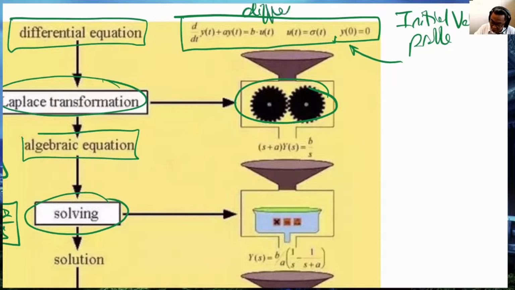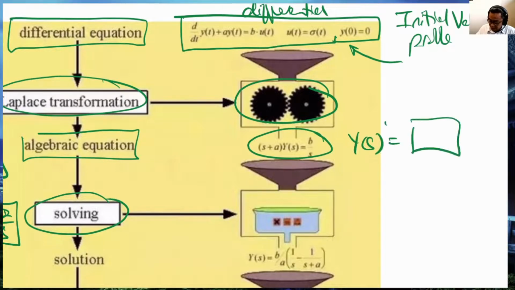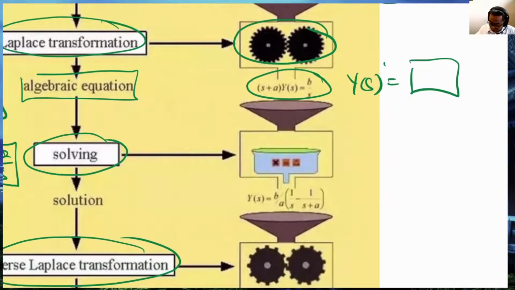These are differential equations, and then it spits out Y of s, some algebraic equations. And then when we manipulate, they are just algebra. We are solving it algebraically.